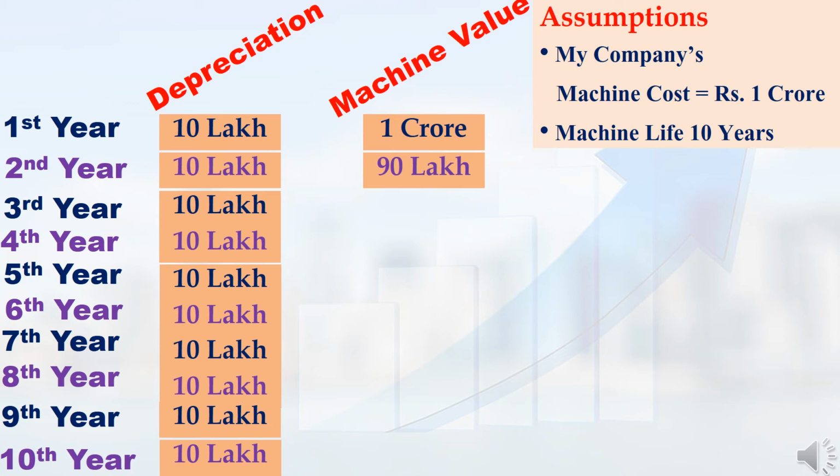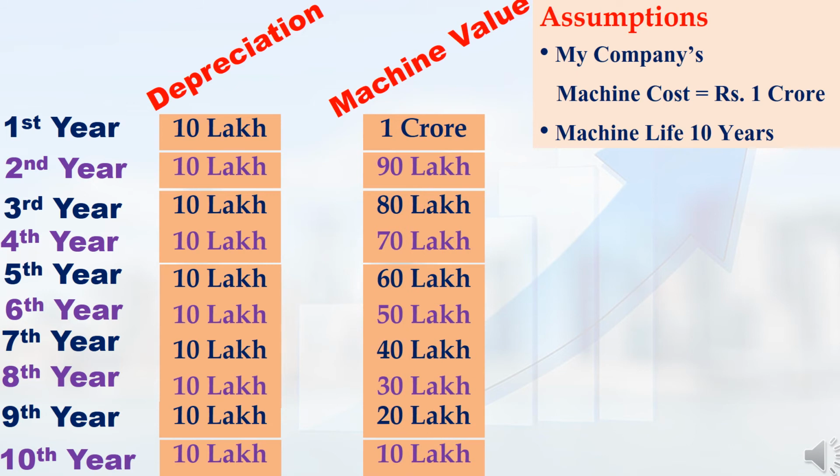That means at the end of the first year, the machine's value will depreciate from 1 crore rupees to 90 lakh rupees. So the depreciation value is 10 lakh rupees every year. In every consecutive year, the depreciation value of the machines is 10 lakh rupees. So at the end of the 10th year, the machine's value will become 0.